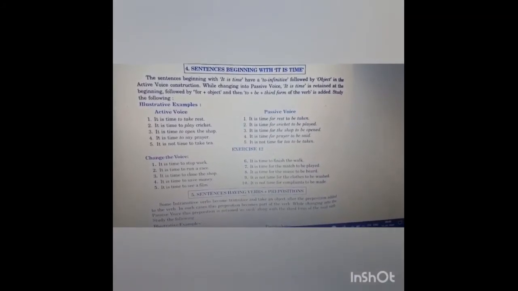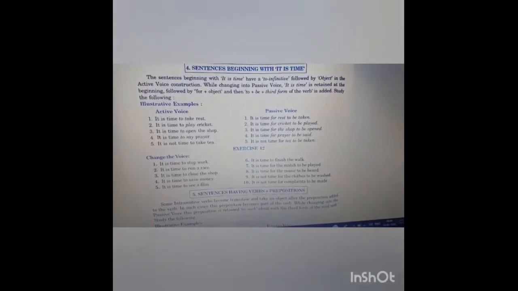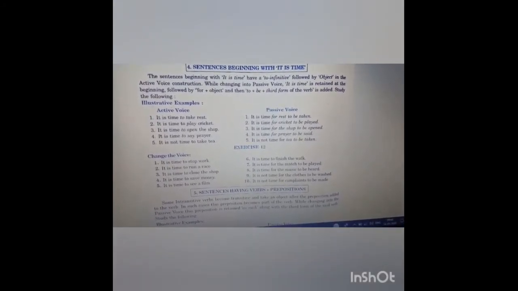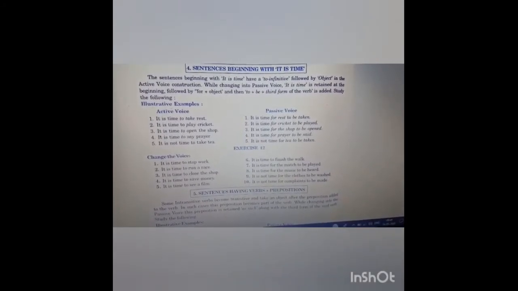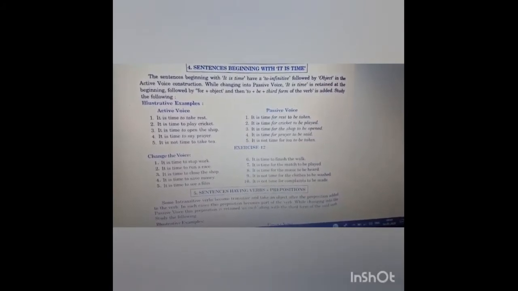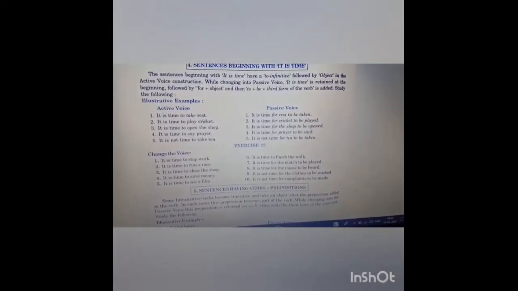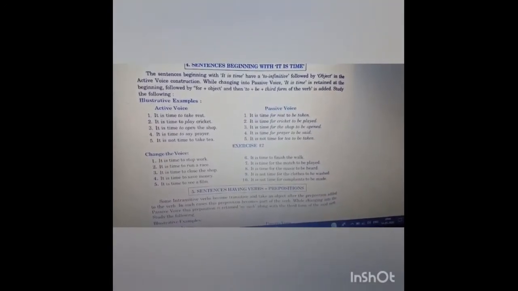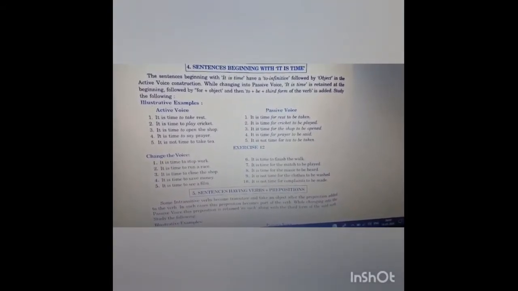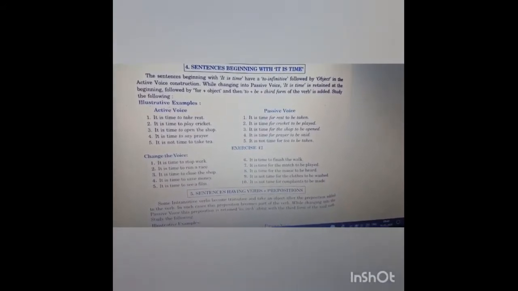Sentence beginning with "it is time." The sentence which is beginning with "it is time" has a to infinitive followed by an object in the active voice construction. While changing into passive voice, "it is time" is retained at the beginning, followed by for plus object, and then to plus be plus third form of the verb is added.